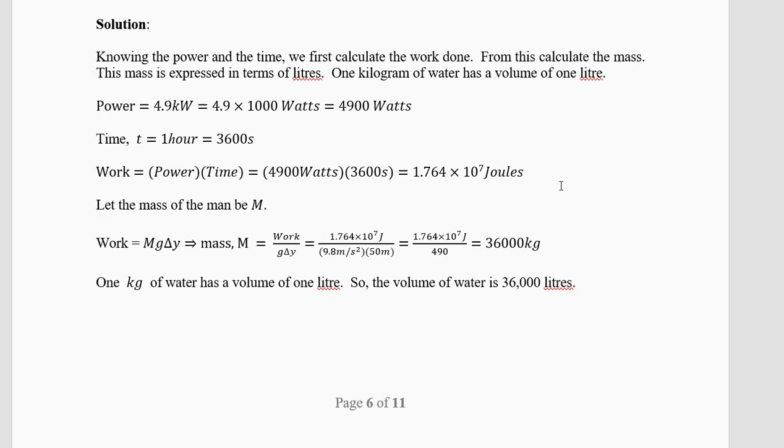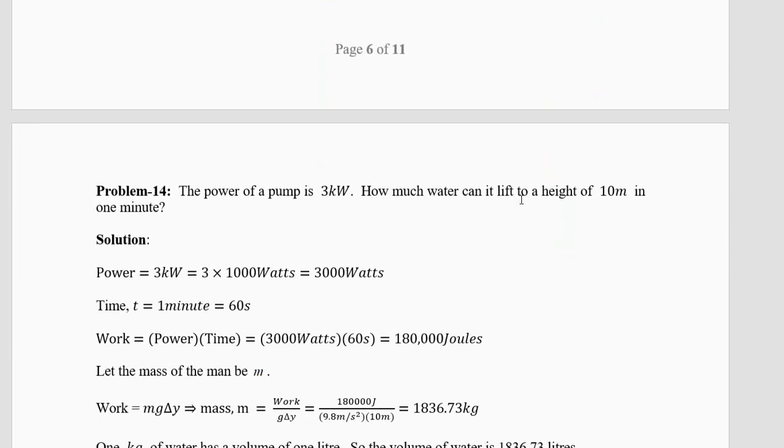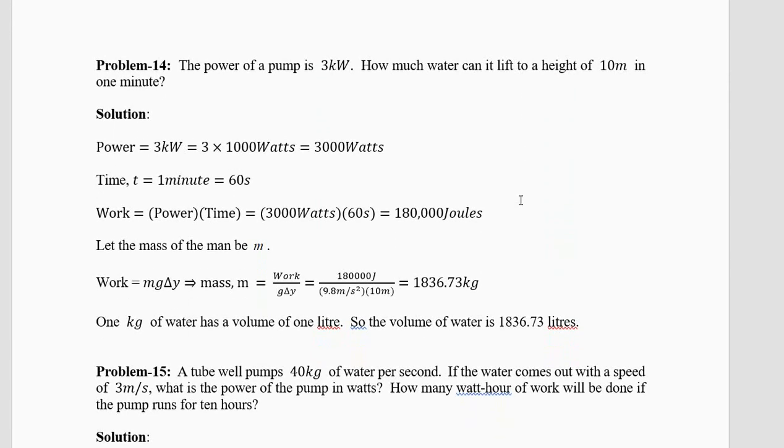If you want to use cubic meters, you will say 1000 kilograms is 1 cubic meter and you will get 36 cubic meters. So please do these calculations carefully in a calculator. Now the power of a pump is 3 kilowatt. Small k means kilo. There is no capital K. Kilo means 1000. How much water can it lift to a height of 10 meter in 1 minute?